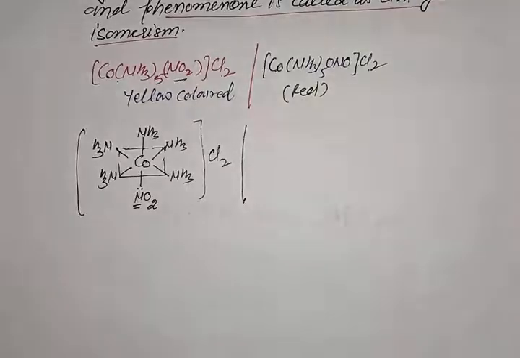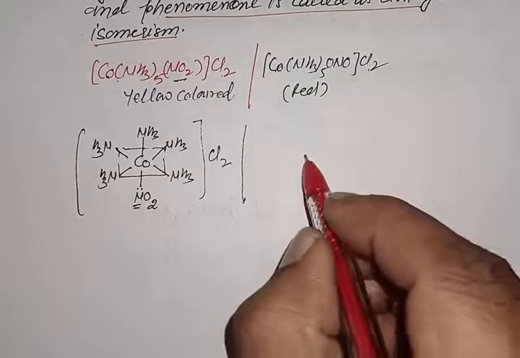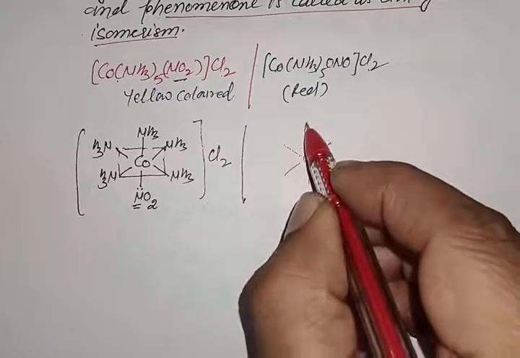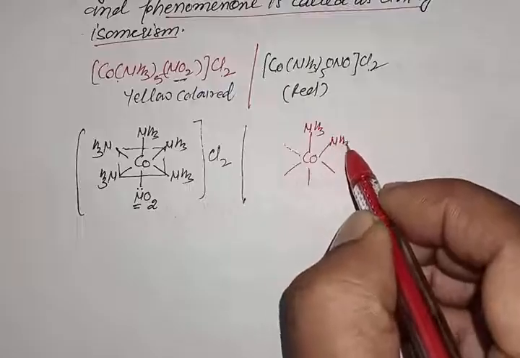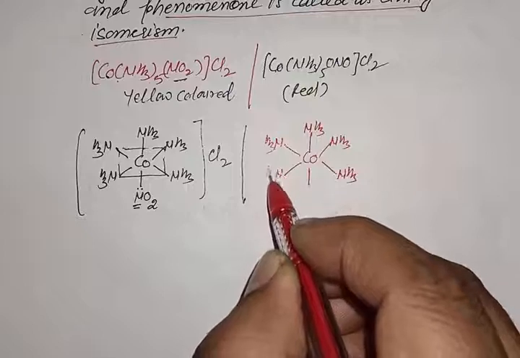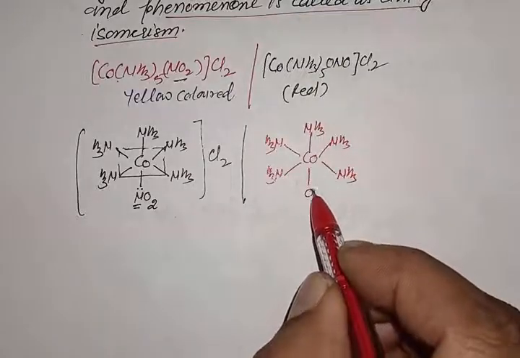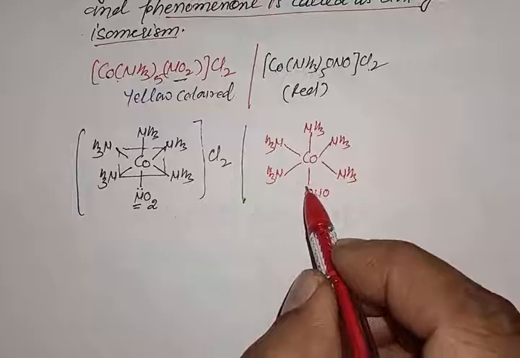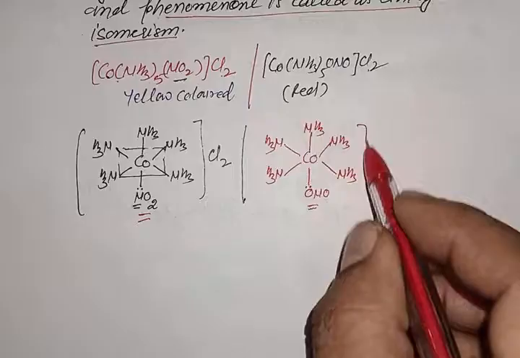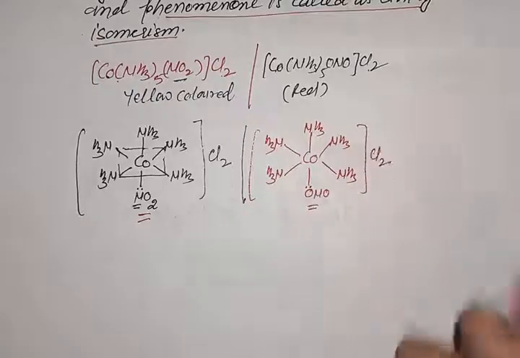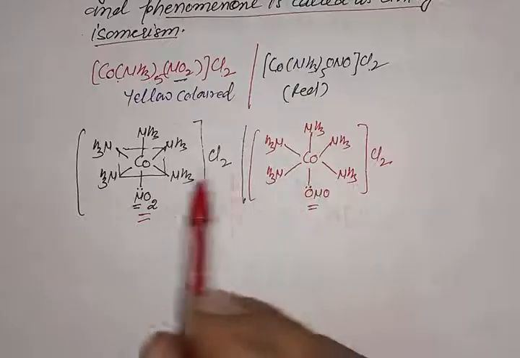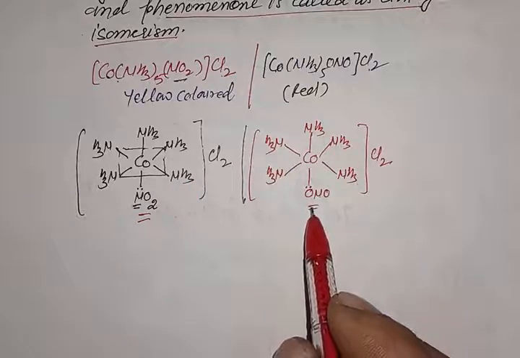In the second complex, similarly, in the center metal Co is present and 5 NH3 ligands are attached to this Co metal, like the first complex. Here is also NH3 and NH3 ligand, and at the sixth position there is NO2 ligand, but here the donor site of this NO2 ligand is oxygen. So the ligand is same, and these two Cl ligands are present outside the coordination sphere. So in both these complexes, all the ligands are same, but the site of attachment is different.